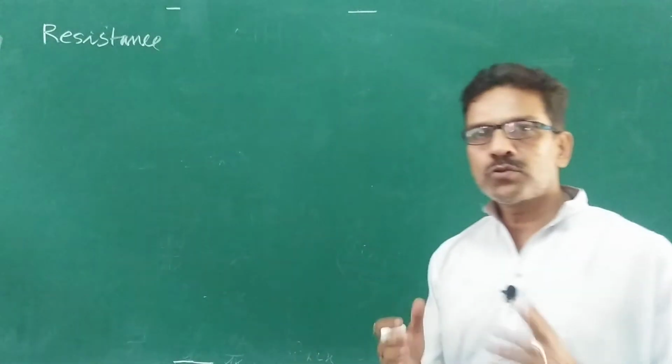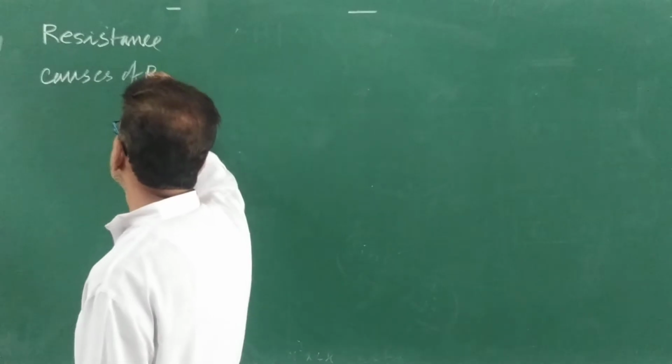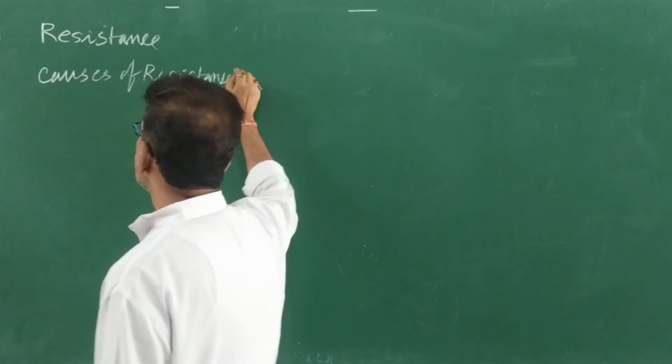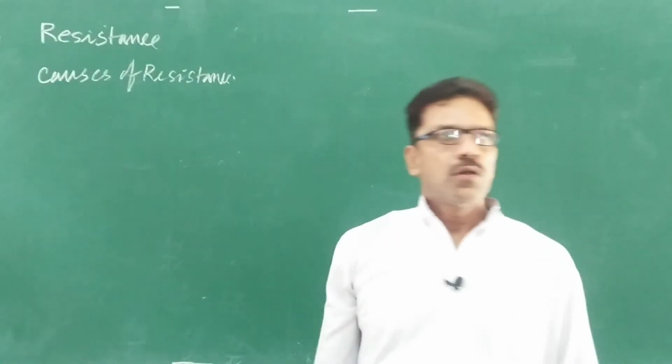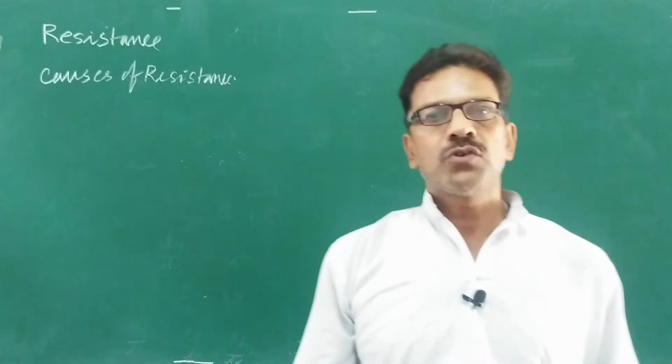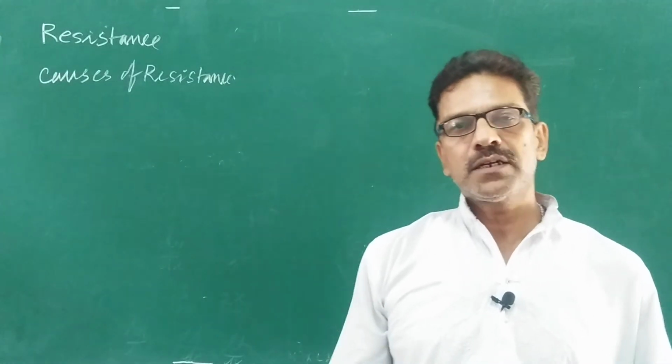Now the main question is, what are the causes of resistance? Whenever, you know, the rate of flow of electrons is called electric current.